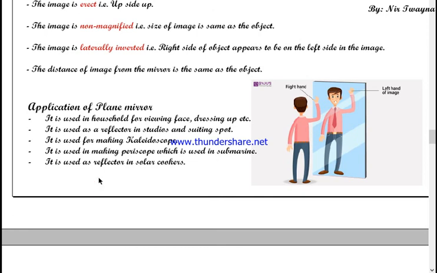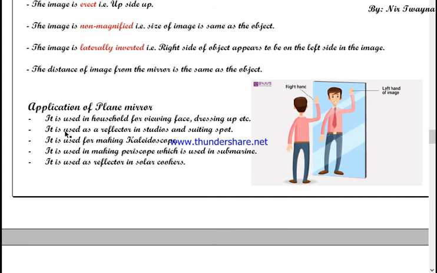All of these things you can see in the mirror to get ready. So we use a plane mirror in the household as a viewing mirror, or viewing glass. In the past, when glass was not invented, metal objects were used as plane mirrors.